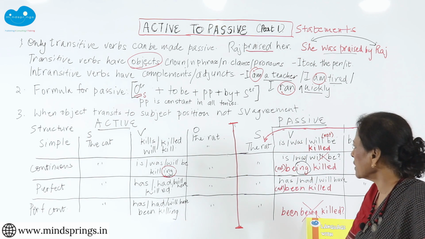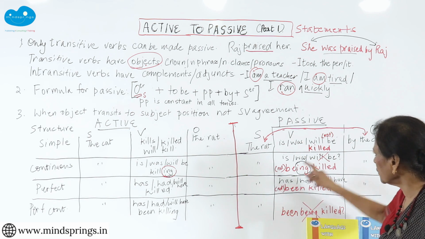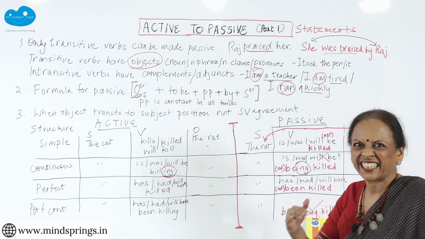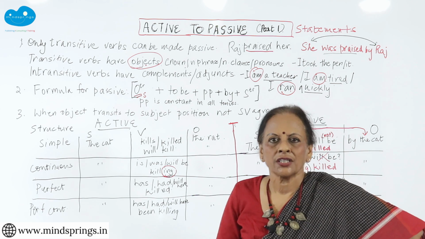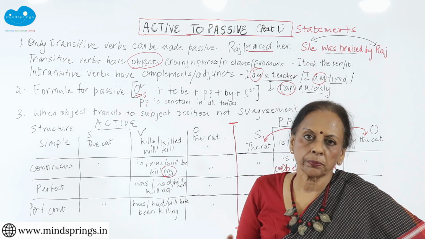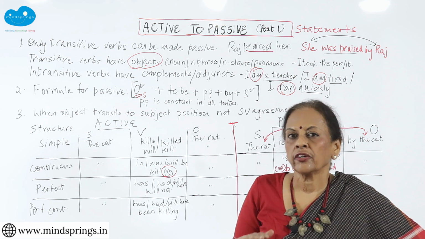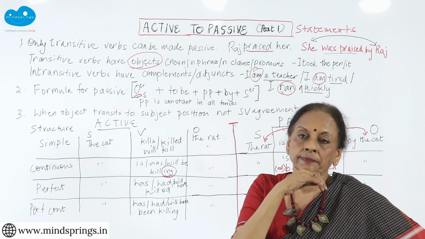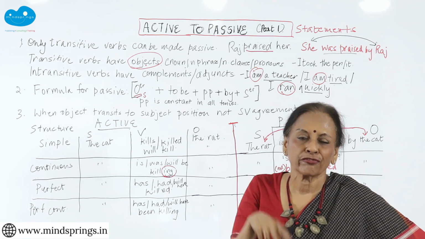The past participle, guys, is a constant. See, this is a past participle: killed, killed, killed. So the past participle of verbs is your V3 form, right? Or V2, what is it? I get confused.